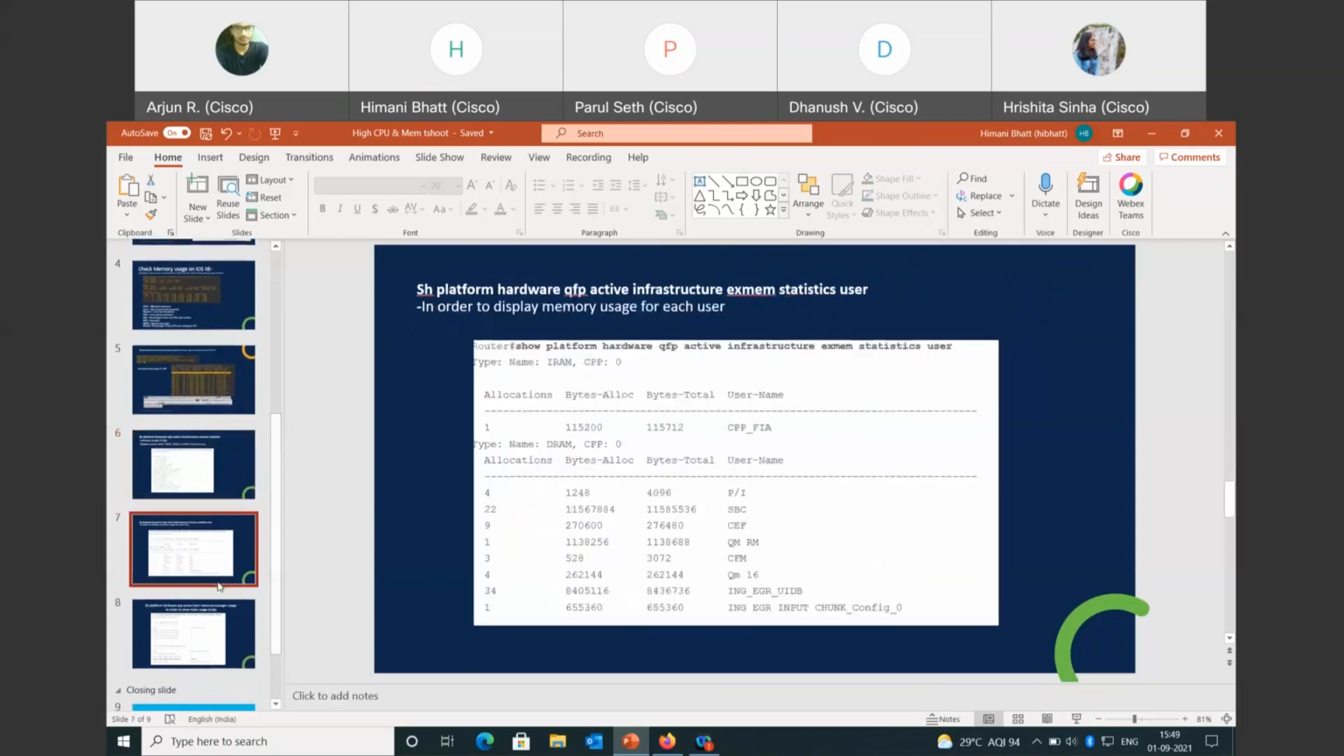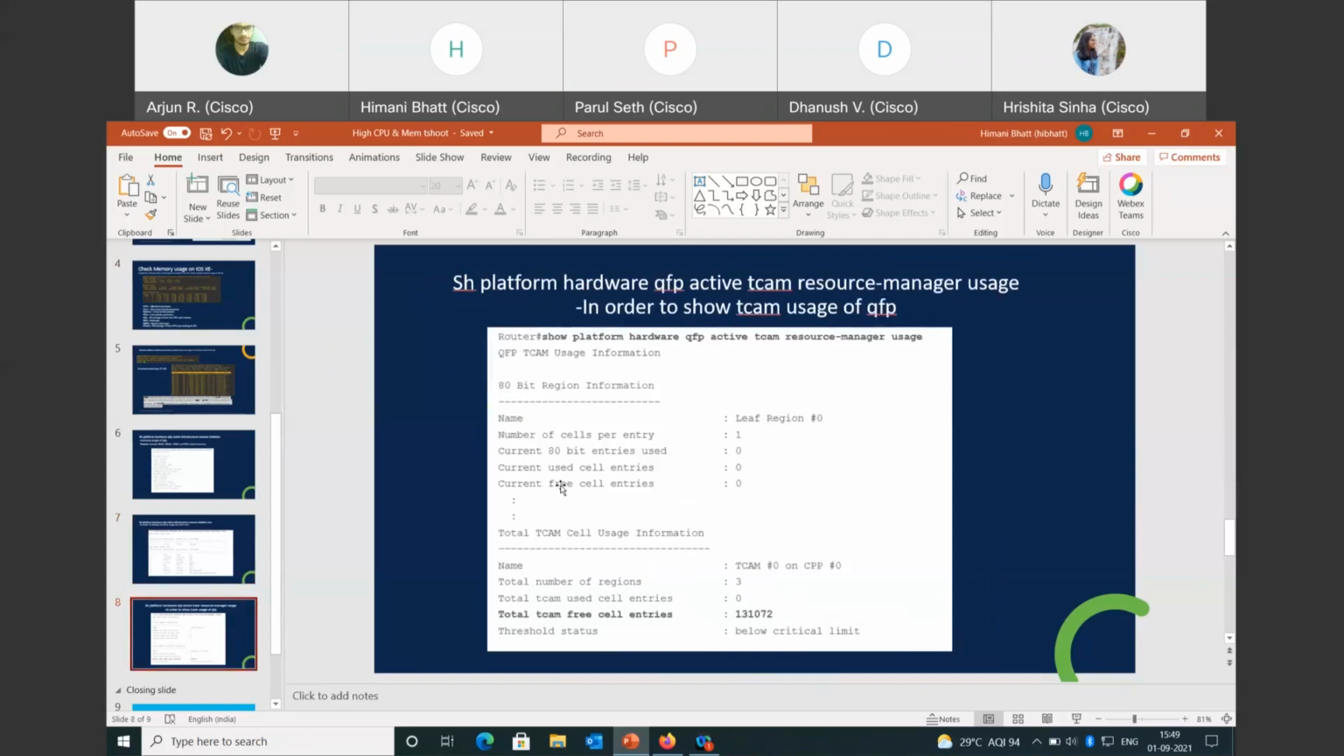And then next we have show platform hardware QFP active infrastructure exmem statistic user. It tells us about the memory which is used by each user. So these are the usernames, these are the memory used by each user, and we can see the highest memory is used by SBC here. When we want to see how much memory is used by a user, we can use this command.